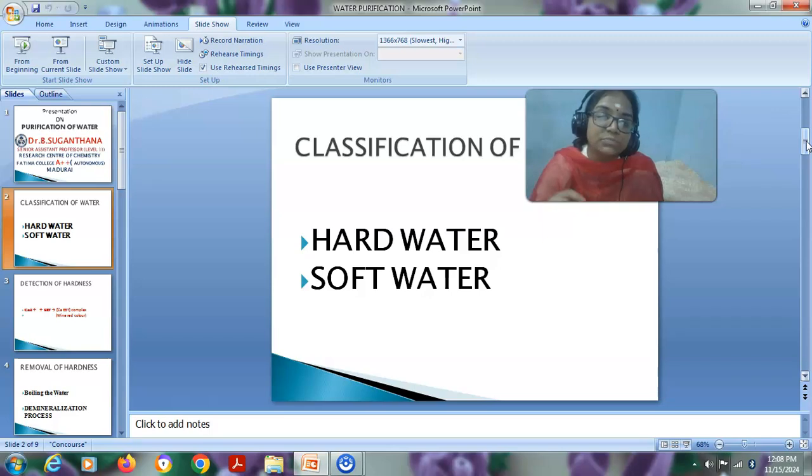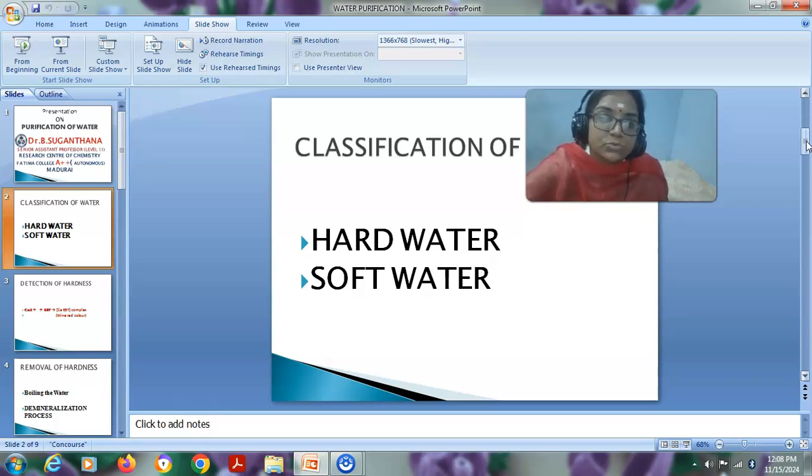It is because of the presence of the calcium ions or the magnesium ions in the water, and these ions only cause the hardness of water. So when we remove these ions from the hard water, that water gets purified. We are able to purify the water just by removing these hardness causing ions like Ca2+ ions or the Mg2+ ions in water.